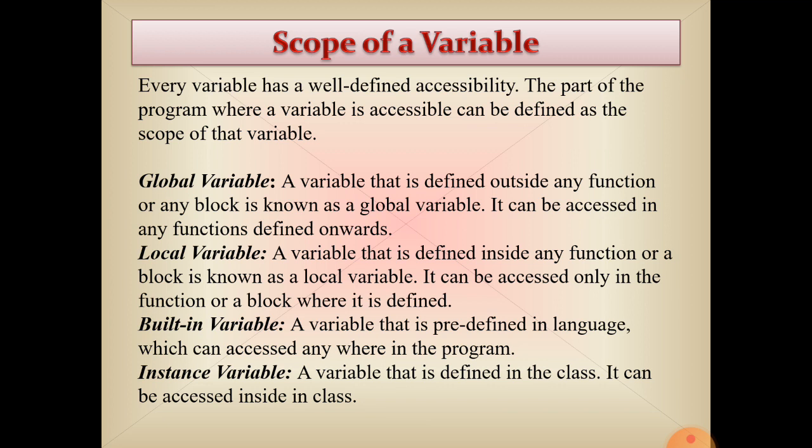Once again, instance variables are defined inside the class, so the scope will be only inside the class, not outside of the class. And when we call any class in the program, the instance variable is automatically called with it.